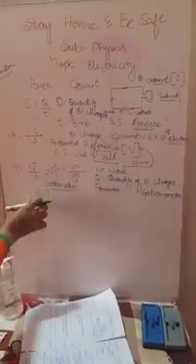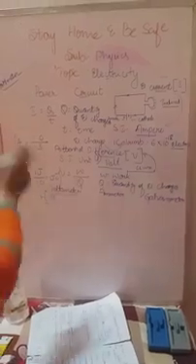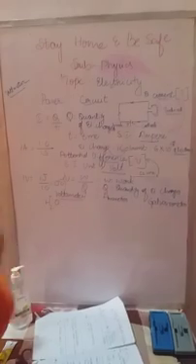To separate them, the device used is called a voltameter. Don't get confused between voltmeter and voltameter. Only one letter difference: here A is there, but here A is not there.